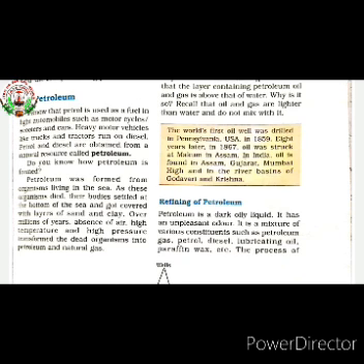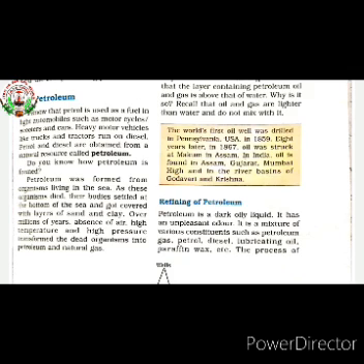Now in the next topic we will study what the various constituents obtained from petroleum are and how they are obtained. The process of separating the various constituents of petroleum is known as refining of petroleum.